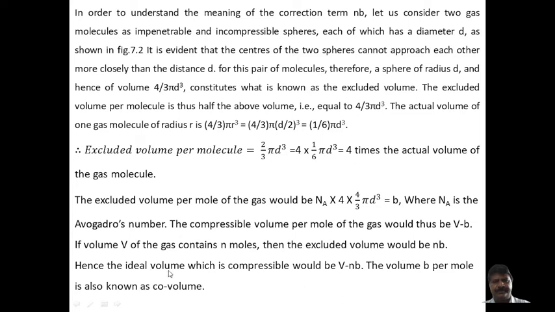Hence the ideal volume which is compressible would be V minus nB. nB is the corrected volume, because the excluded volume should be subtracted from the total volume, as given by the van der Waals equation.